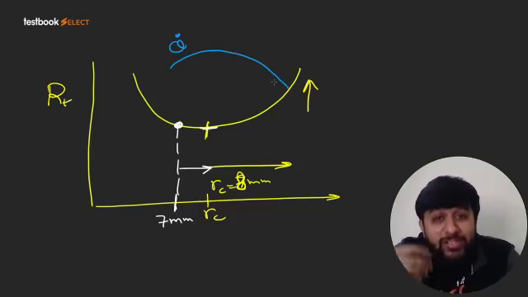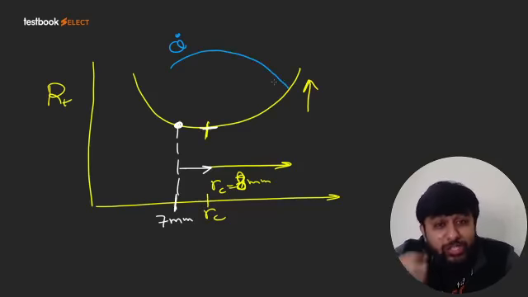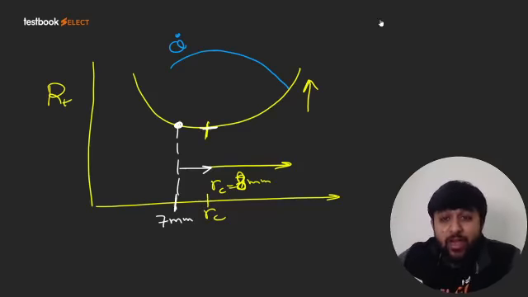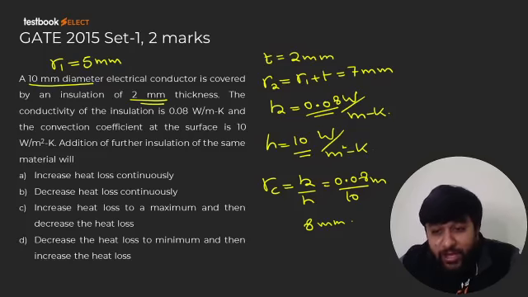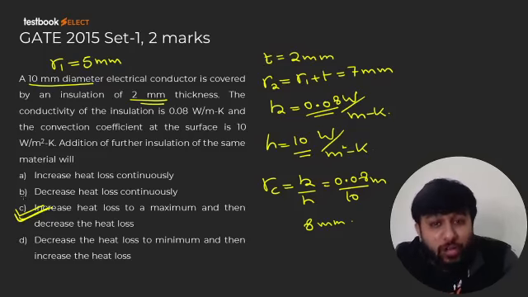So when you increase the value of R2, initially the heat transfer rate increases and then it decreases. So what will be the correct answer? The increase in heat loss to a maximum and then decrease in heat loss.